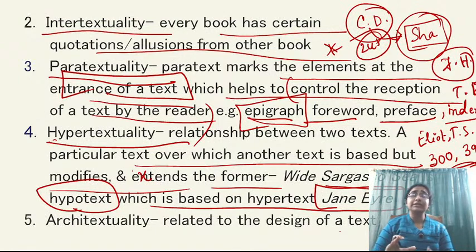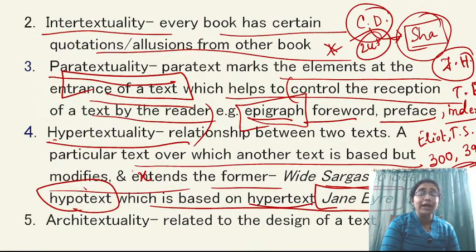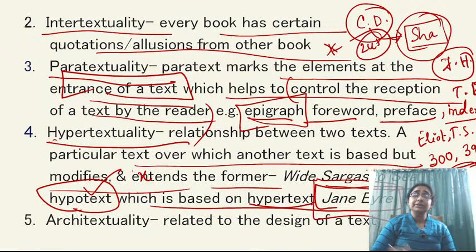The text which is written on the basis of the main text, the main text is called hypertext and the modified version is called hypotext. So obviously Jane Eyre here is a hypertext, of which Wide Sargasso Sea is a post-colonial interpretation, often considered a prequel to Jane Eyre. So that is hypotext. Okay, so this is about hypertextuality.